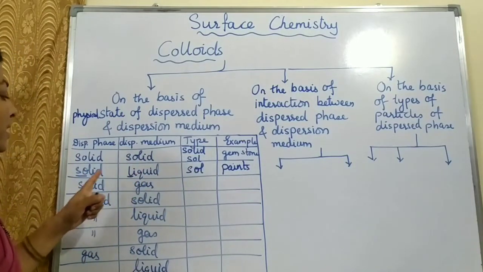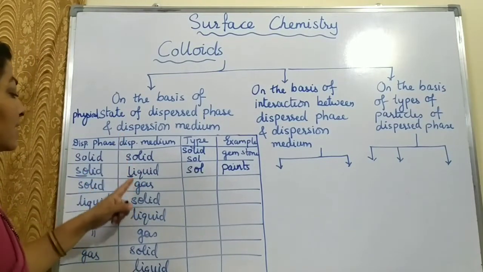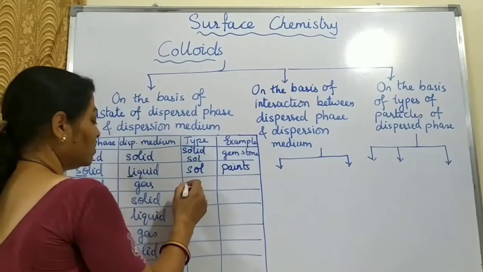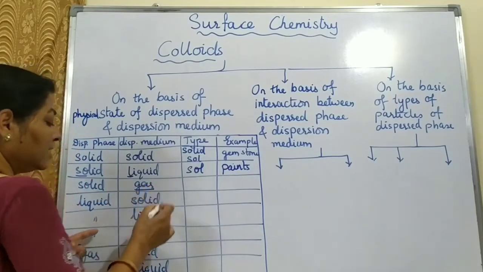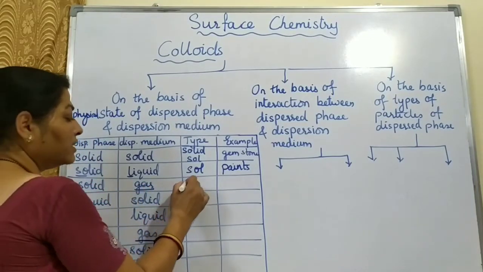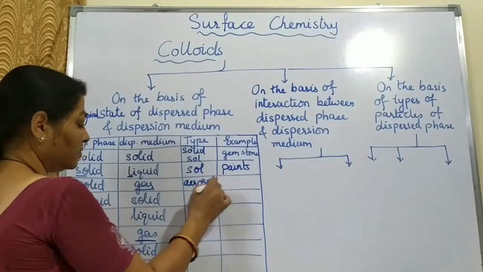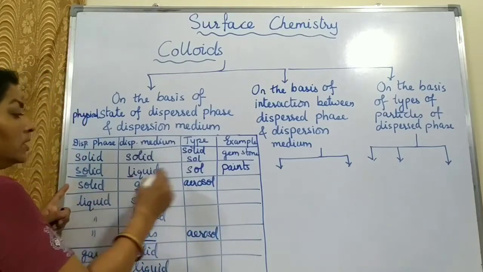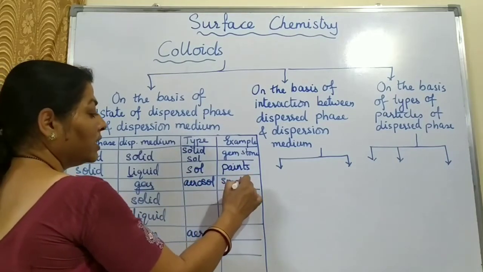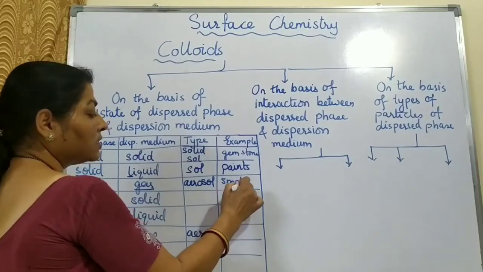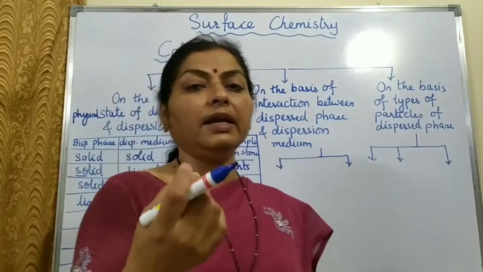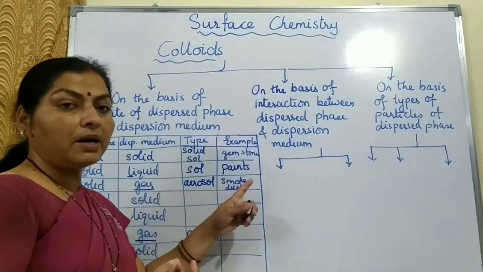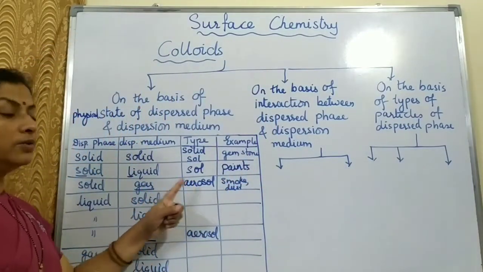Then solid in gas. Means gas is the dispersion medium and solid is the dispersed phase. So whenever gas is there as a dispersion medium, we'll call it as an aerosol. Here also we will call it as an aerosol. So here example is smoke or dust. Means a small particle suspended in air. When we burn an incense stick, so there is a lot of smoke coming out. So that is an example of an aerosol.